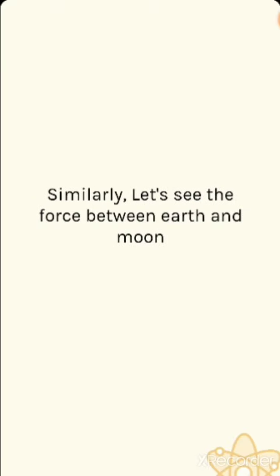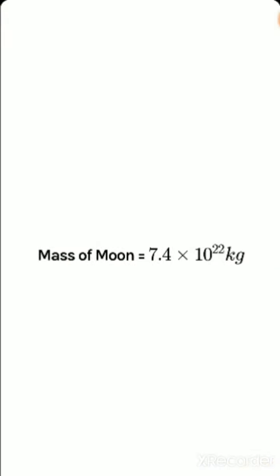Similarly, let's see the force between the earth and the moon. The mass of the moon is 7.4 into 10 to the power 22 kilogram. The distance between the moon and the earth is 3.80 into 10 to the power 8 meter.